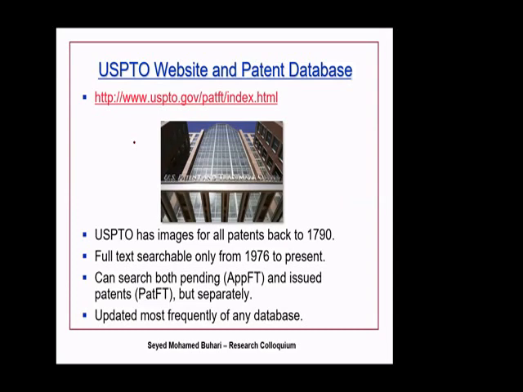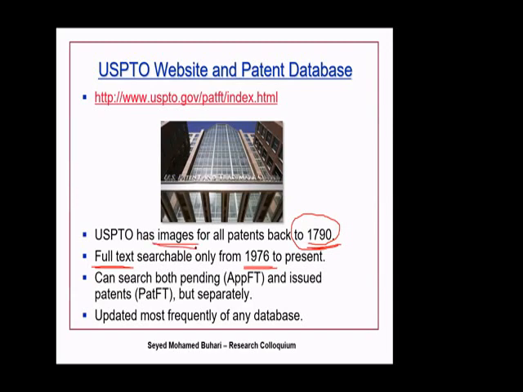Okay. So USPTO, this is the website of the US Patent Office. They have patents back to the 1970s. Sorry, 1790s. 1790s, please note. And only from 1976, you have something which is searchable. What about the ones before? They are images. They are not searchable. They are just images.